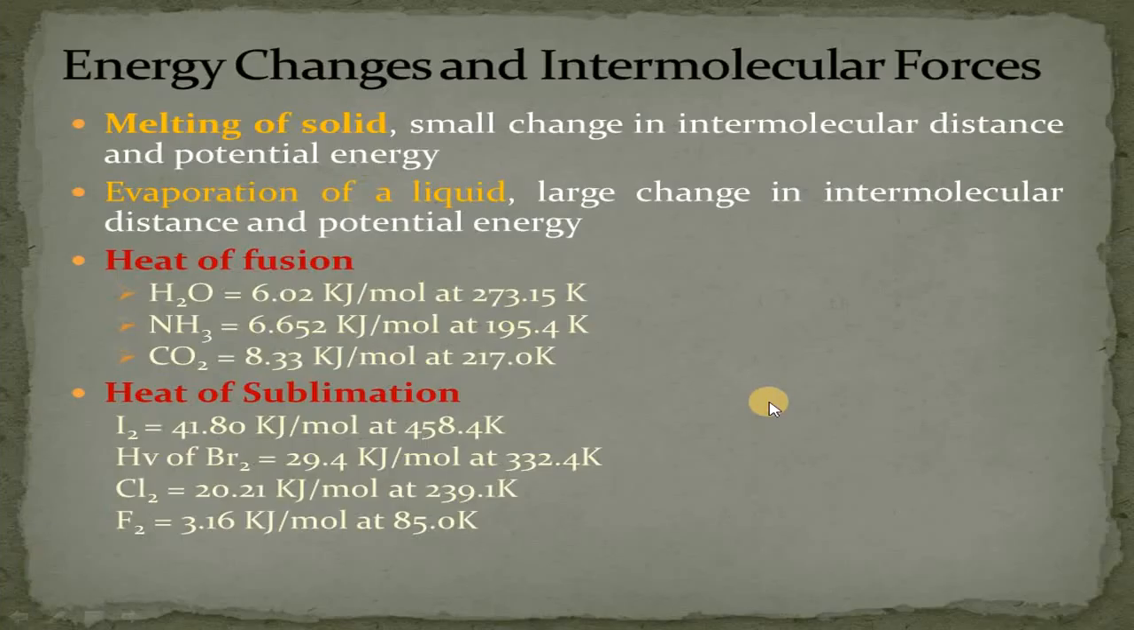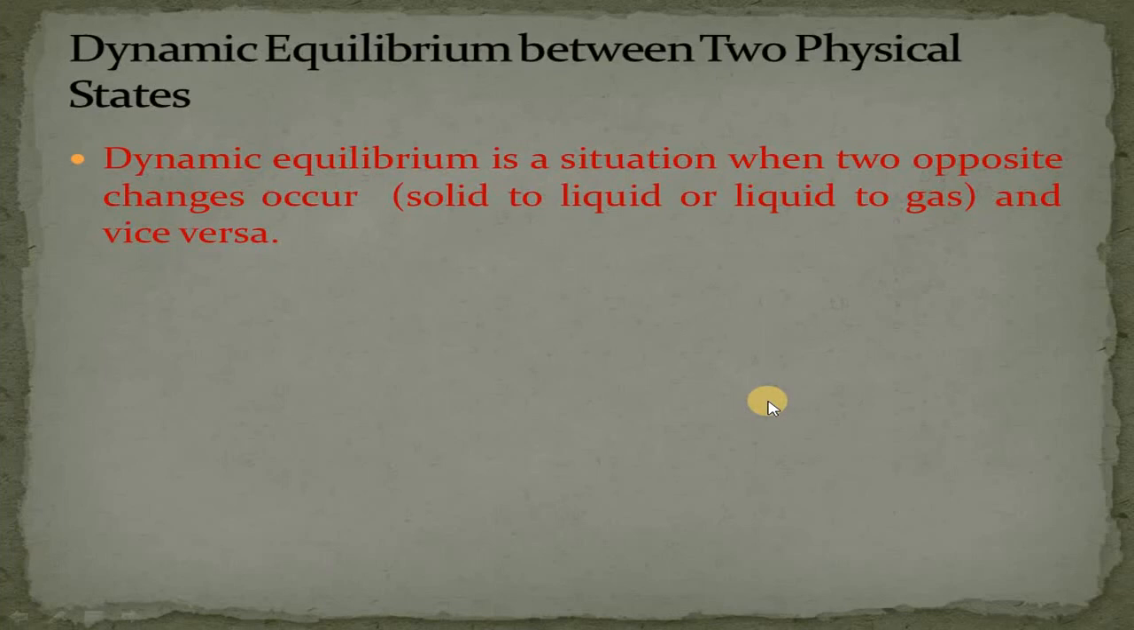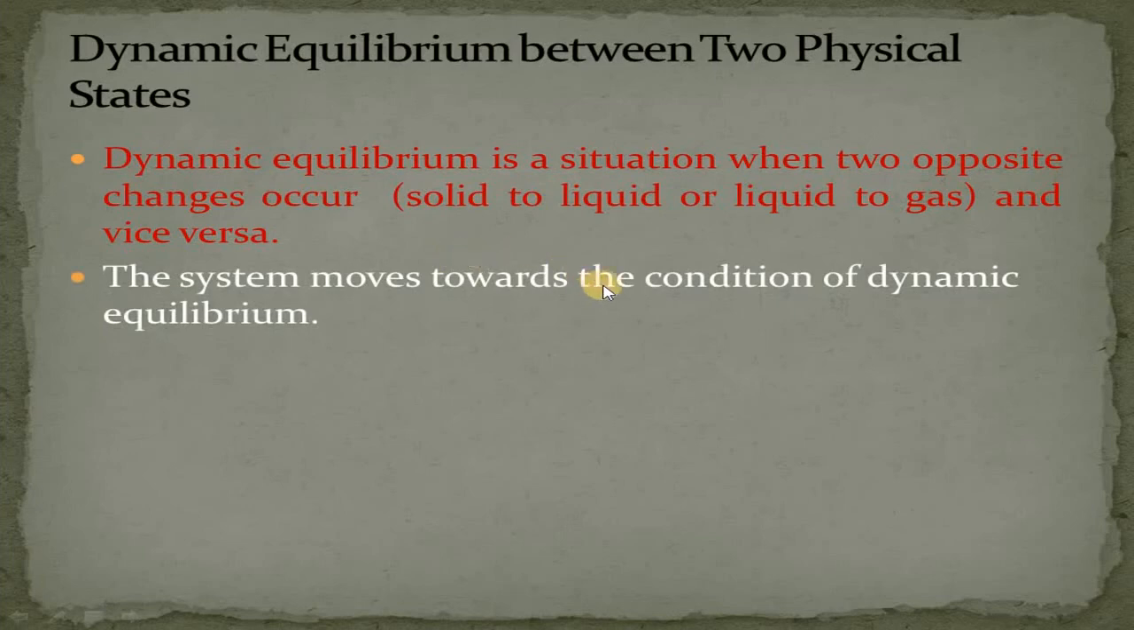Next, a short topic we have: the dynamic equilibrium between two physical states. What is dynamic equilibrium? It is basically a situation when two opposite changes occur, and vice versa. It means that solid can be converted to liquid, and liquid can be converted back into solid at the same temperature, or liquid converted into gas, and gas converted into liquid at the same temperature. The system moves towards the condition of dynamic equilibrium. We will take the example of ice.